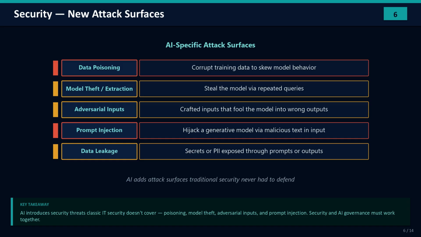We covered this in depth if you've seen our prompt engineering course. And data leakage: secrets or personal data exposed through prompts and outputs. The takeaway is simple: AI adds new attack surfaces, so your security team and your AI governance function have to work together, not in separate silos.